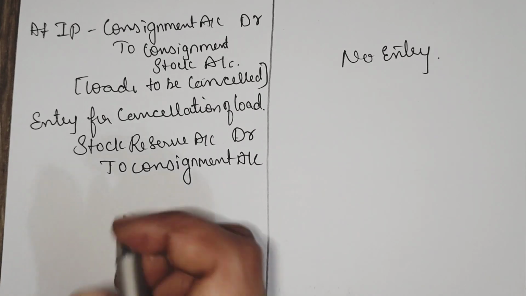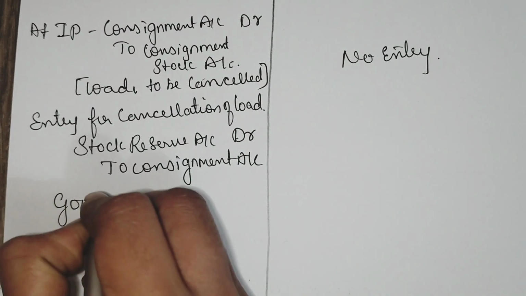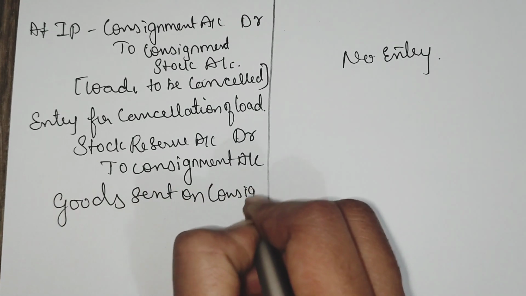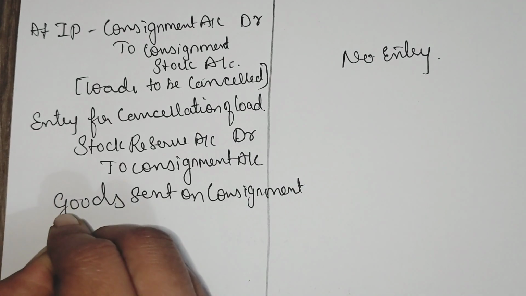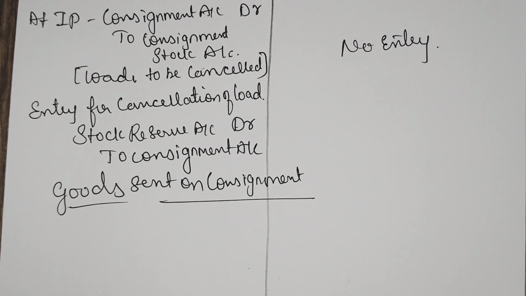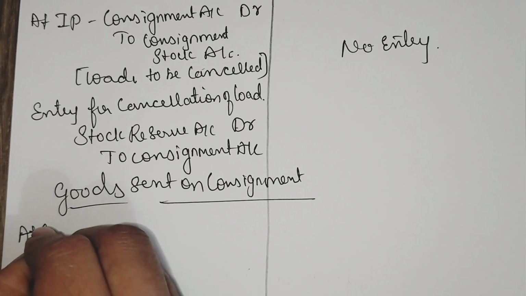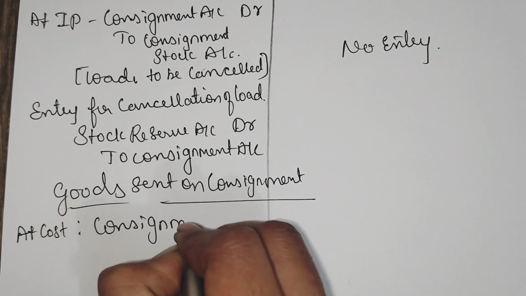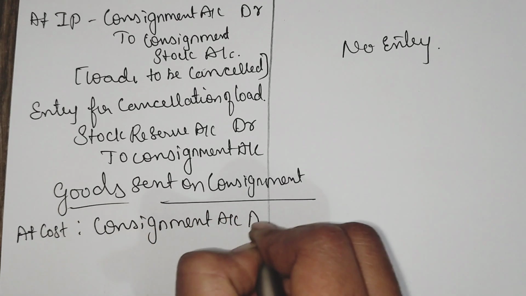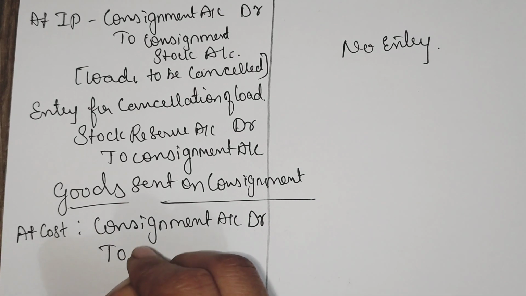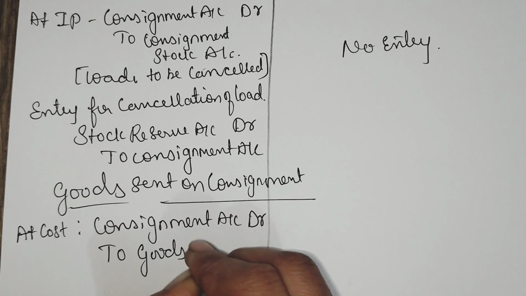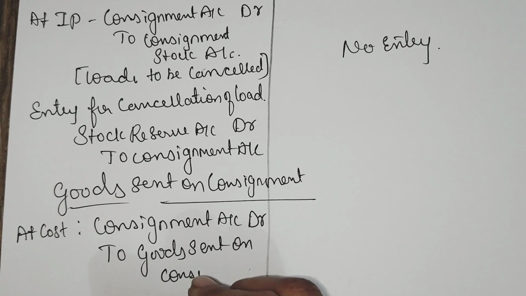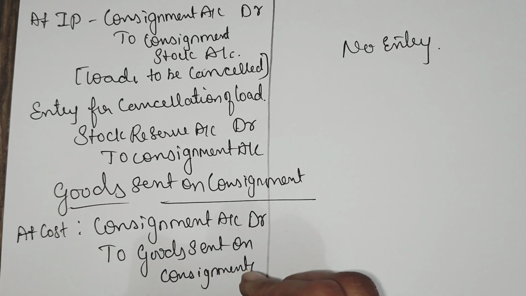The next is goods sent on consignment. When the goods are sent on consignment, when you are sending at cost price, the entry is consignment account debit to goods sent on consignment account.